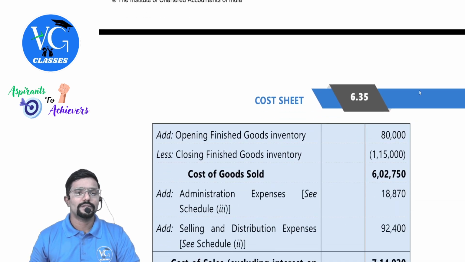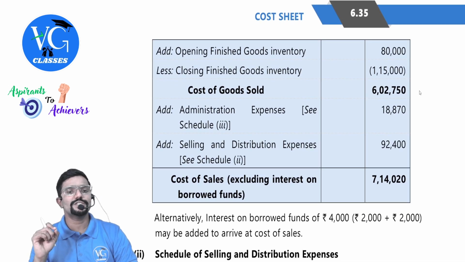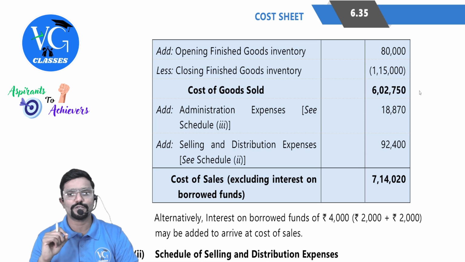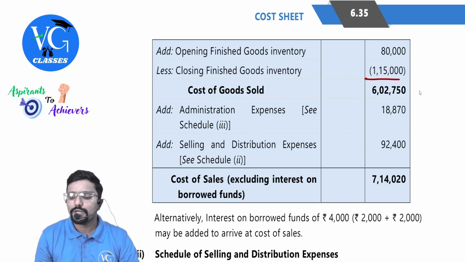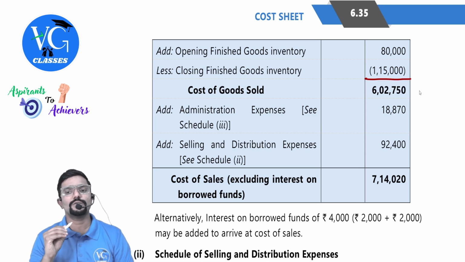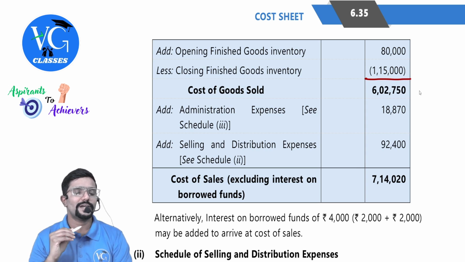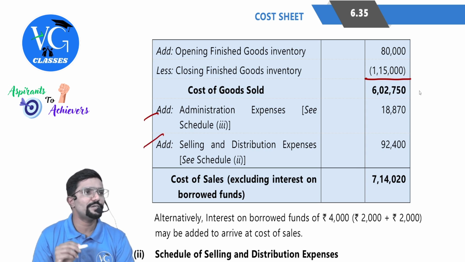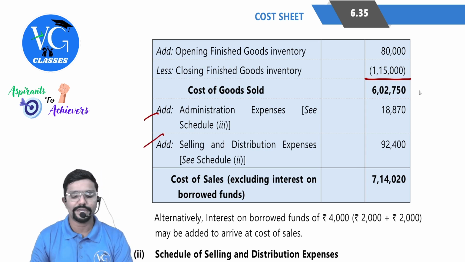Okay, so then add opening stock of finished goods and deduct closing stock of finished goods. What do you get? Cost of goods sold, 6,02,750. For administrative expenses and selling, they have asked me to do schedule specifically. We will do it.